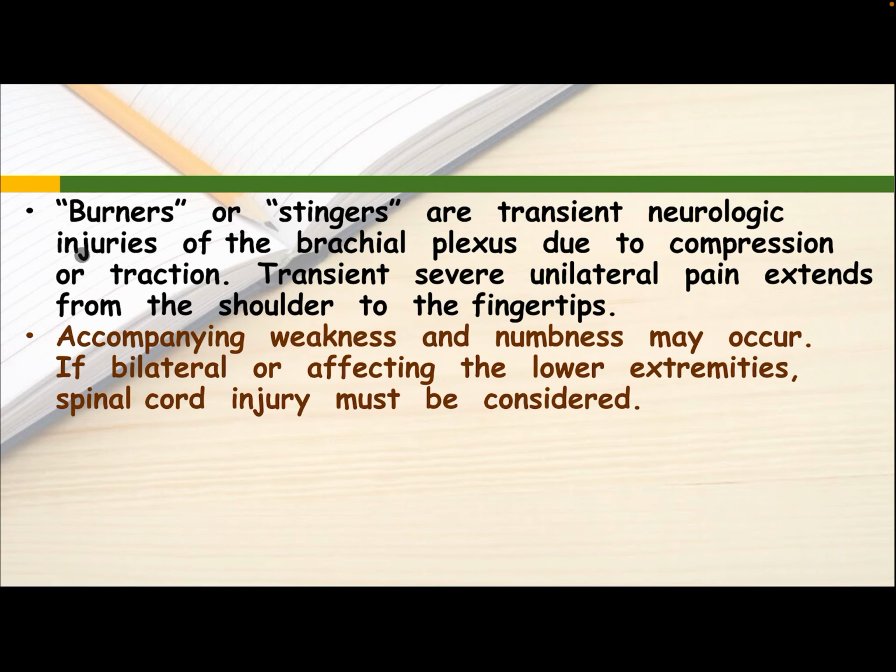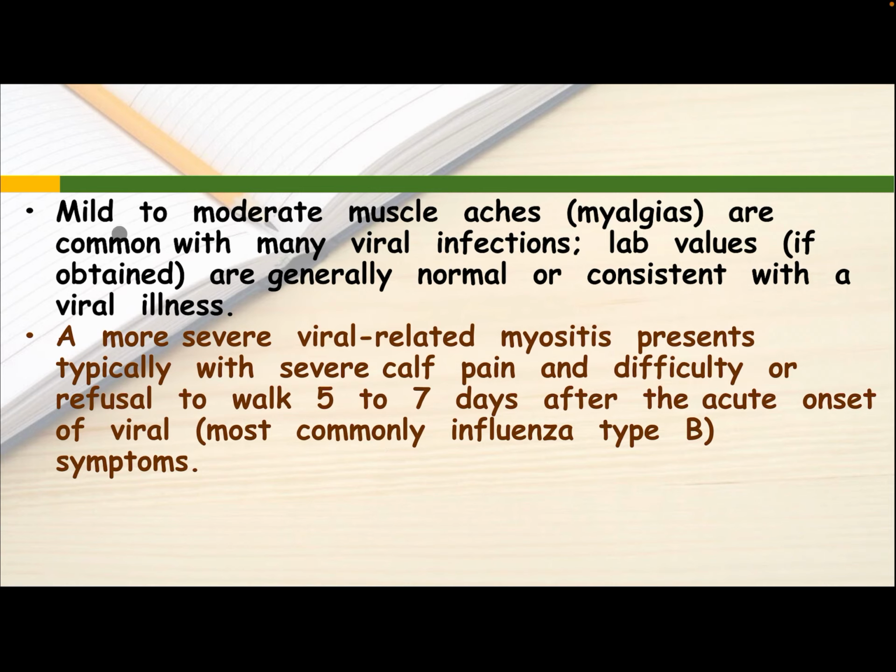Burners or stingers are transient neurological injuries of the brachial plexus due to compression or traction. Transient severe unilateral pain extends from the shoulder to the fingertips. A combined weakness and numbness may occur. If bilateral or affecting the lower extremity, spinal cord injury must be considered.